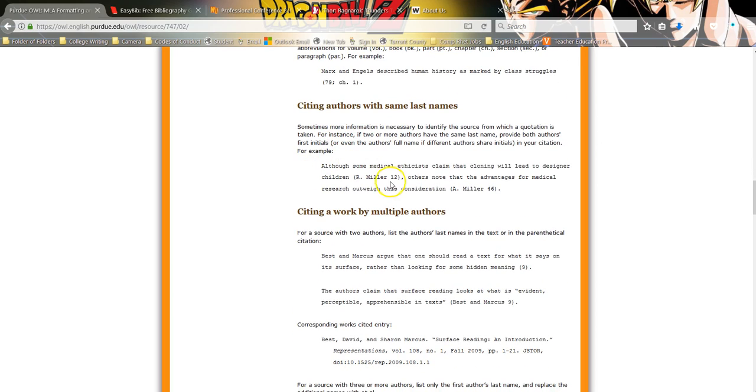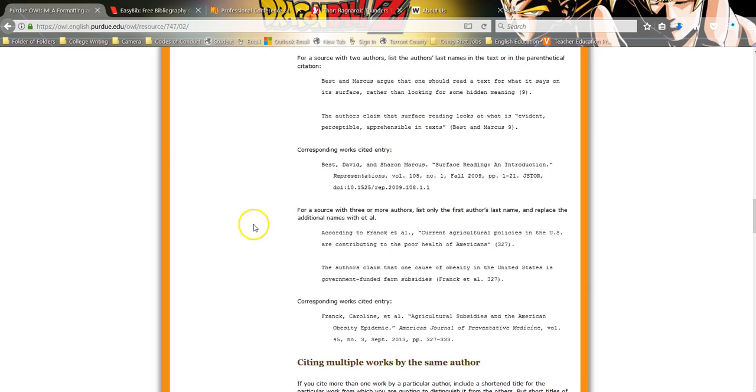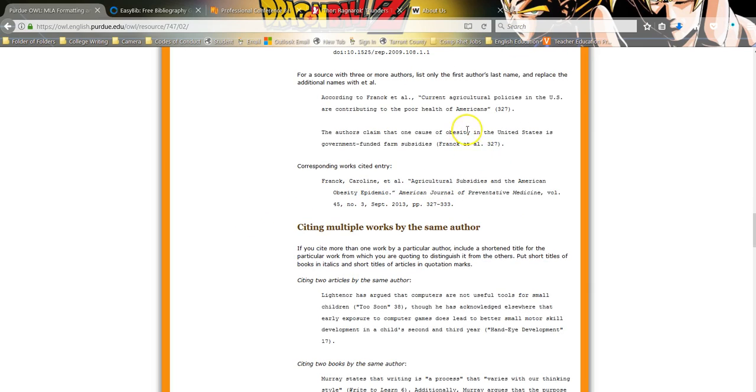Authors with the same last names. Here are some suggestions on that. If you have 2 authors with the same last name, you'd put their first initial and then the last name and then the page number. Works by multiple authors: if it's just 2, you put both of the names inside of it, and it matches again to this. If it's a case where it's 3 or more, it deals with that as well.